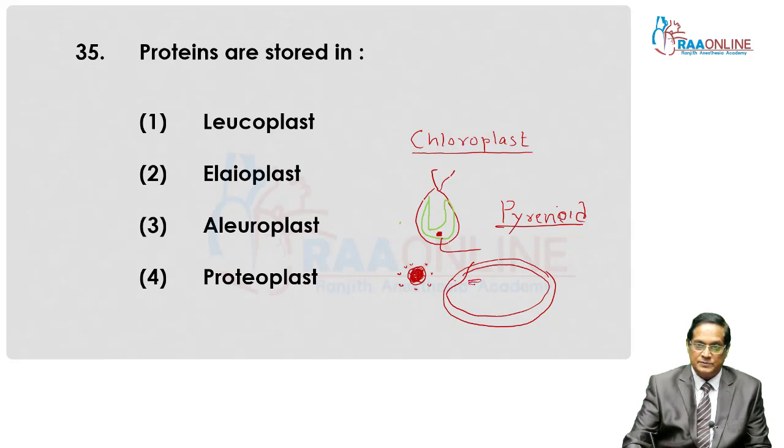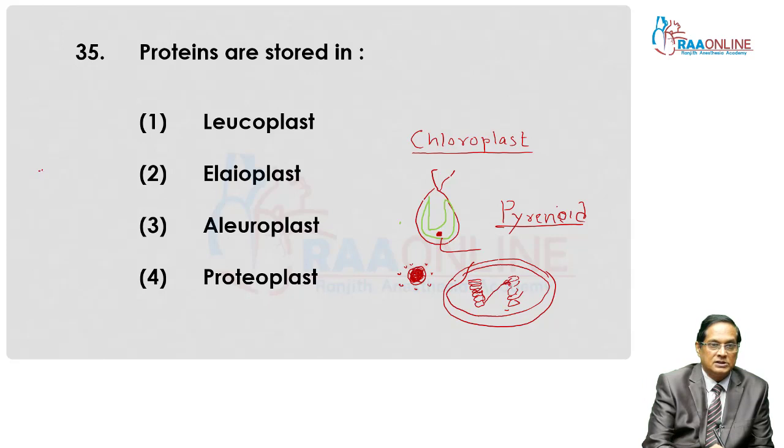And in chloroplast, one more speciality, they have disc-like structures known as thylakoids, and these thylakoids are arranged one above another. And they constitute granum. So one question is possible: the membranous disc-like structure found in chloroplast is known as thylakoid.